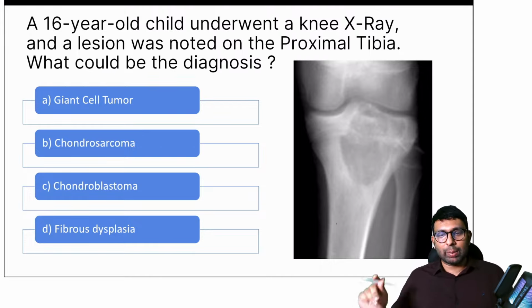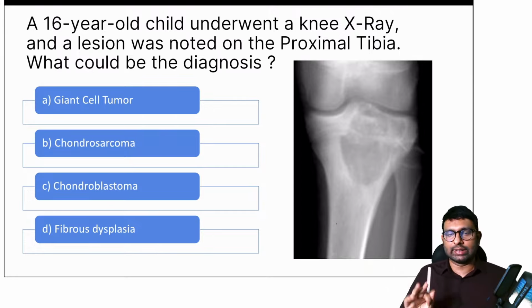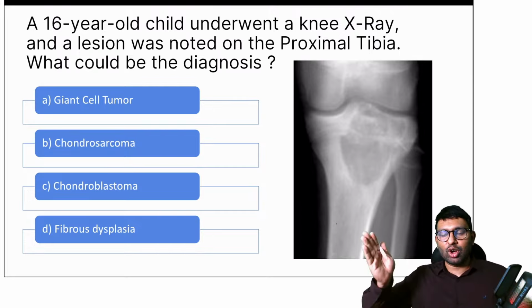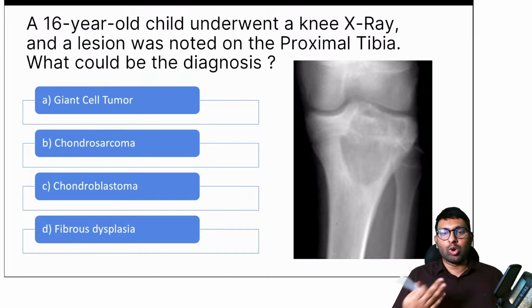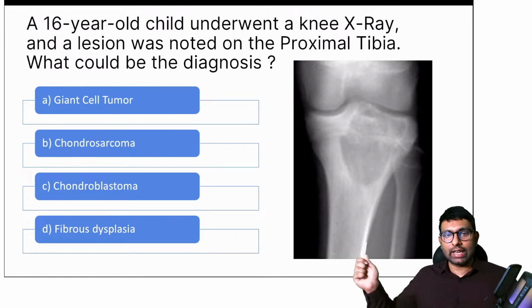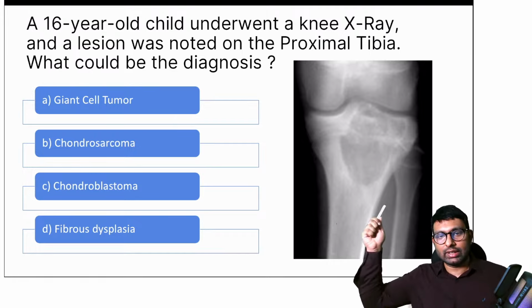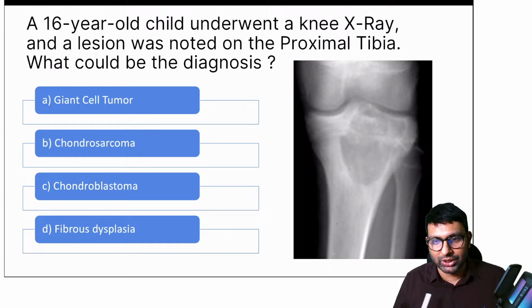So now coming back to this question here, coming back to bone tumors. See, I want all of you to try this answer. I want you to at least give me your mindset. I want to know how you diagnose bone tumors, and hopefully I can improve your technique of diagnosis. Okay, so a 16-year-old child, proximal tibia, you're seeing this big lesion. Giant cell tumor, chondrosarcoma, chondroblastoma, and fibrous dysplasia are your options.